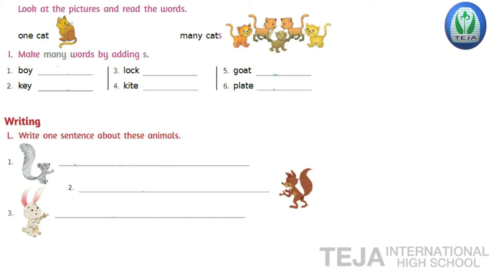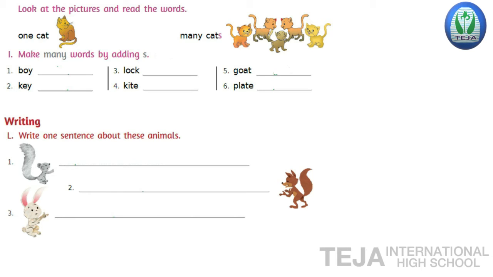Okay, children. Now here bit I, make many words by adding s. You have to add s. If you add s, what happens? Singular will become plural. One will become more than one, that is many. First one is boy. So add s to it, then many will be there. Boy, boys. B-O-Y-S, boys.